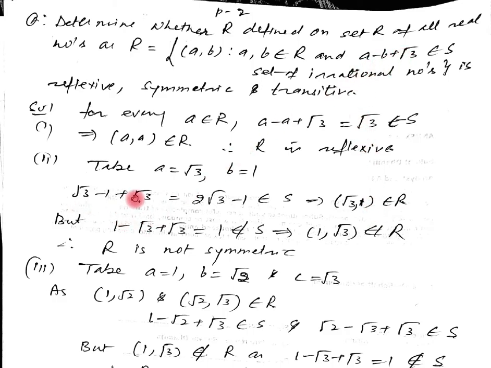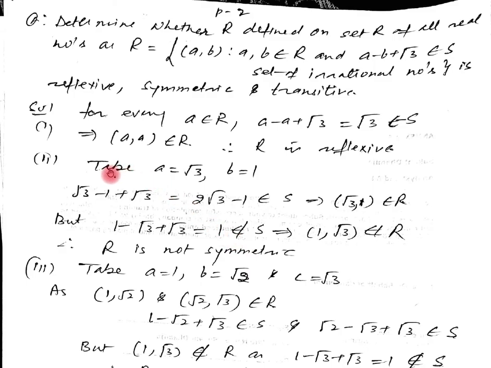But what about (b, a)? It is 1 minus root 3 plus root 3. After simplifying, we get 1. But 1 is a rational number. It is not an irrational number. Therefore, 1 does not belong to S. This implies (1, root 3) does not belong to R. So a is related with b, but b is not related with a. Therefore R is not symmetric.